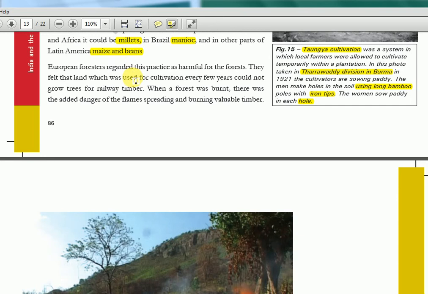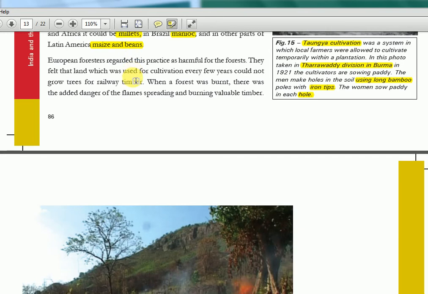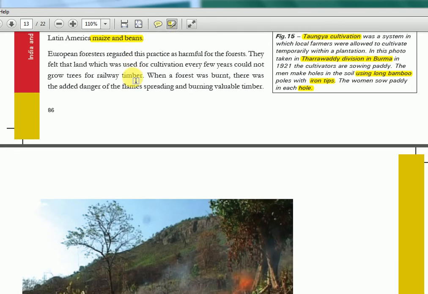European foresters regarded this practice as harmful. They felt that the land which we use for cultivation for very few years could not be grown with trees for railway timber. So again, same thing, burning the trees and then growing crops and leaving it fallow for 3-4 years, they considered it a waste of land, because they wanted to grow railway timber. So they did not like this process.